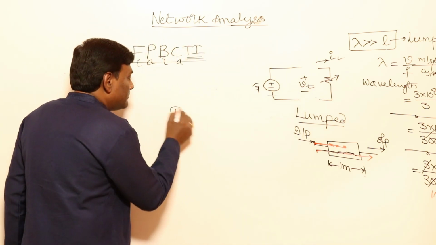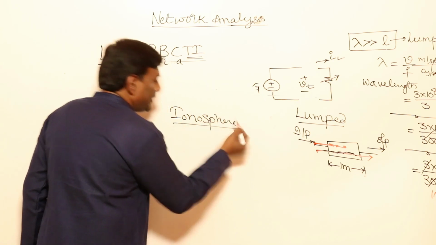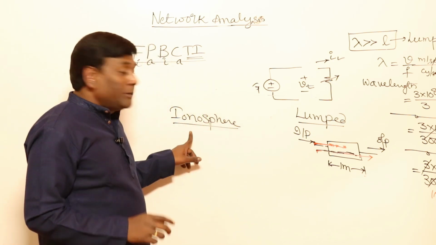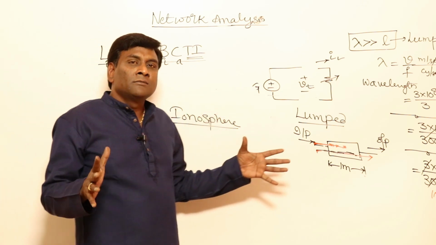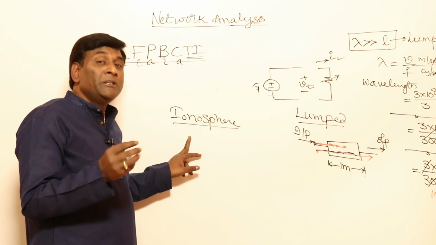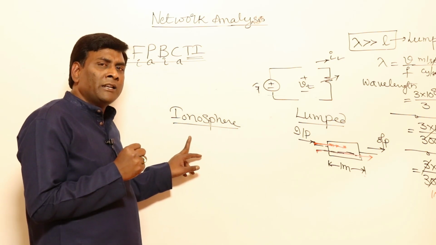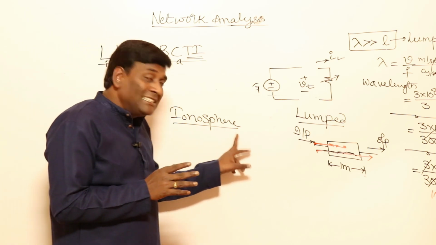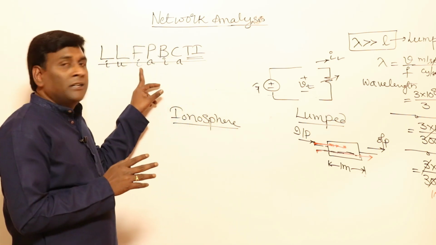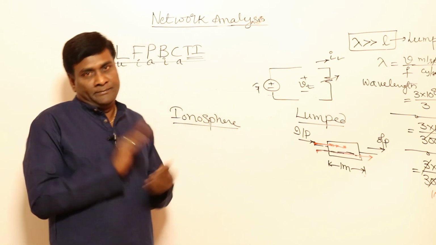Let me write here: ionosphere. It is infinite for us, but its electrical properties are being utilized in transmitting radio waves. Means this is infinite, this is finite, so only finite systems can be analyzed in network theory.